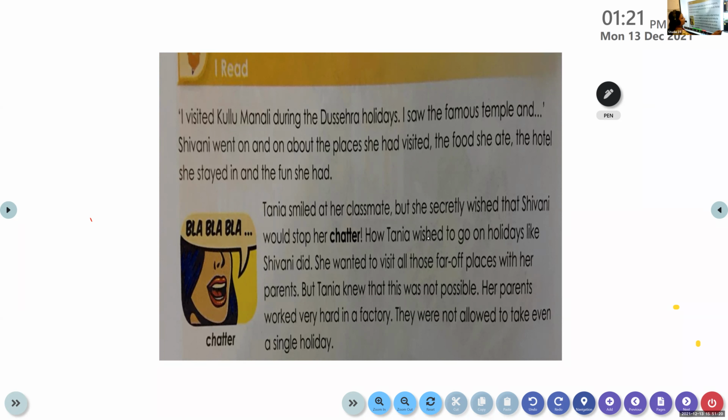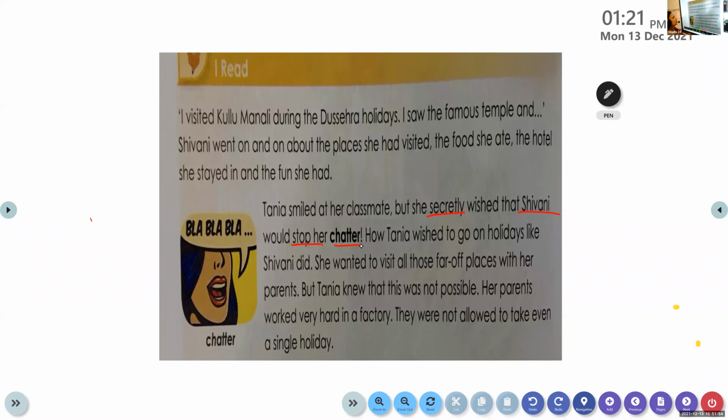Now, we all know that Shivani was trying to share her experience of visiting Kulu Manali with her friend Tania. But Tania secretly wished that Shivani would stop her chatter. Tania and Shivani were good friends and classmates. But when Shivani was trying to share her experience of visiting new places, was Tania interested to hear?